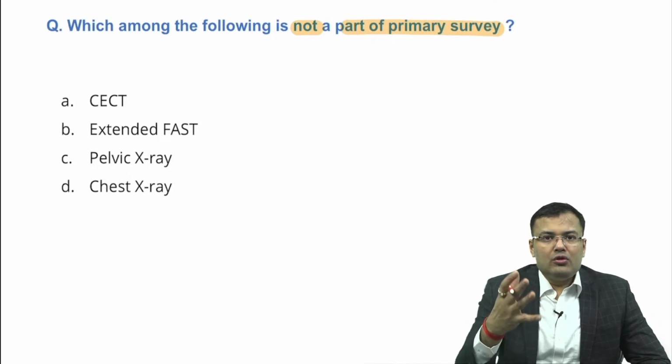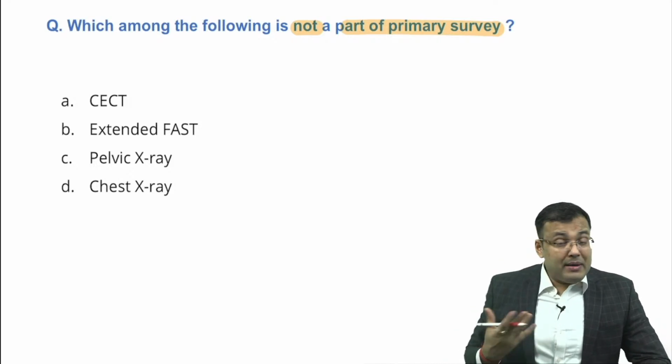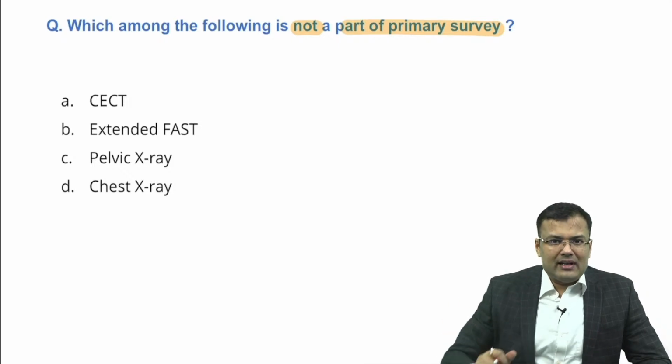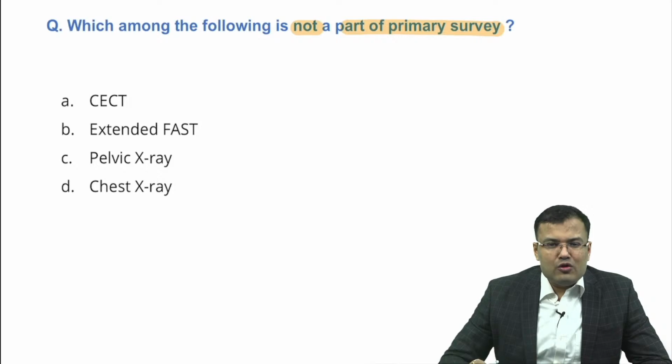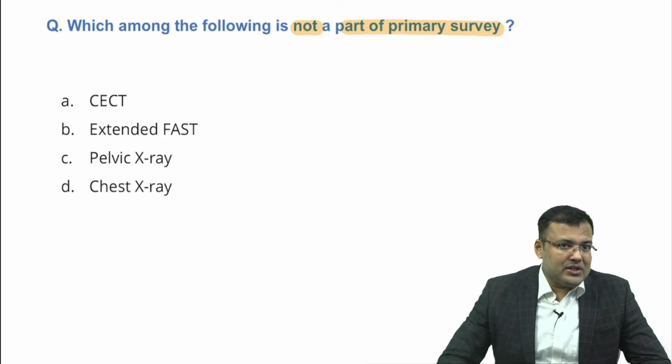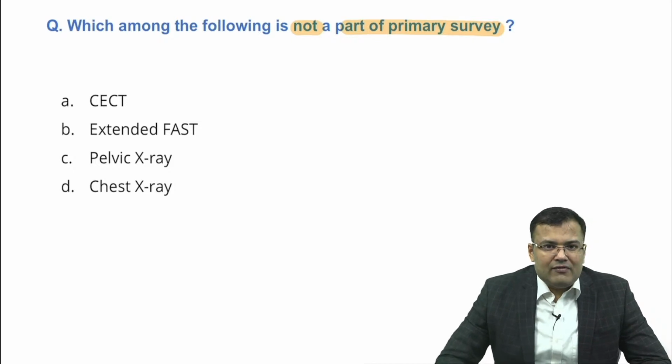Okay, so in primary survey, imagine because of trauma, the patient is having hemothorax. How to make the diagnosis? Patient is having pneumothorax. How to make the diagnosis? Chest X-ray, PA view. Suppose patient is having hemoperitoneum, collection of blood in the peritoneal cavity. We go for FAST or E-FAST, extended FAST. FAST means ultrasound.